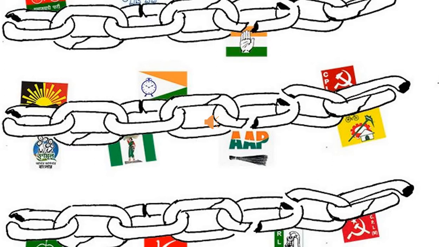Children, look at the picture in which you can see some chains which connect different political parties. It shows that different political parties join hands with each other to make the government, and that government is called a coalition government. Let us discuss something more about it.